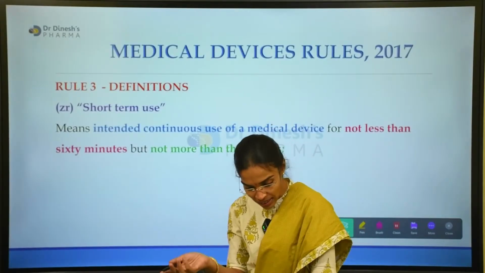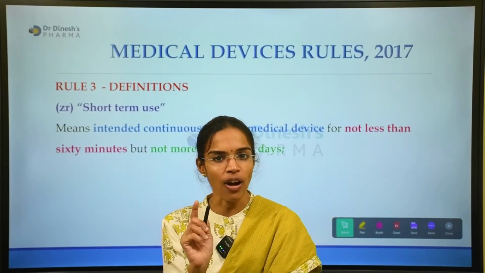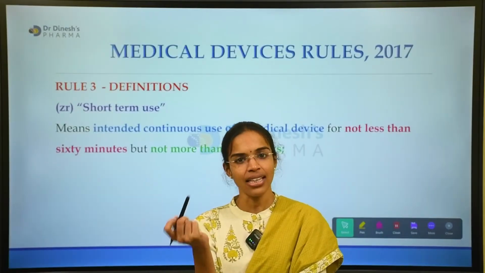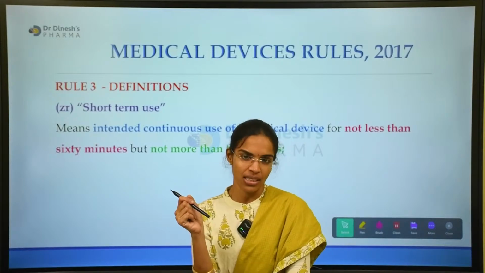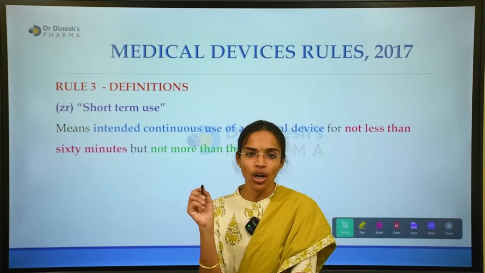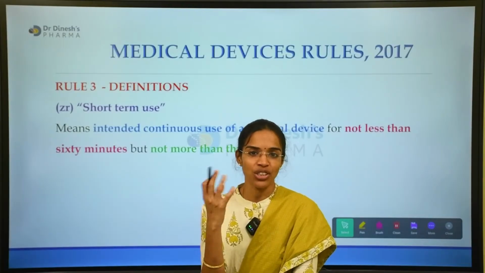If it is more than 30 days, it is a long-term use medical device. If it falls between 60 minutes and 30 days, we consider it a short-term use medical device, mostly like IV sets.